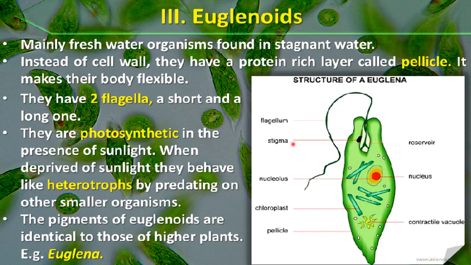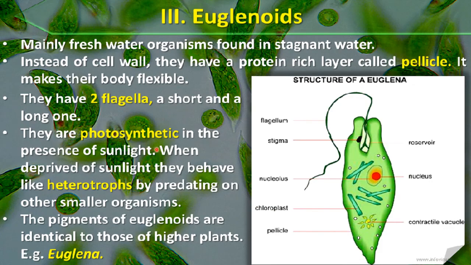As you can see here in the diagram, this is a diagram of Euglena, one of the euglenoids, and this outermost layer is called the pellicle layer. So this is a protein-rich layer. It makes their body flexible. So the cell wall is absent and this flexible protein-rich layer, the pellicle, makes the body of the euglenoids flexible. They have two flagella, as you can see in the diagram. This is one larger main flagellum, and on the side of it one shorter flagellum is also present here. So they have two flagella, a short and a long one.